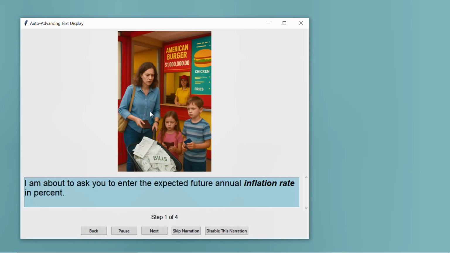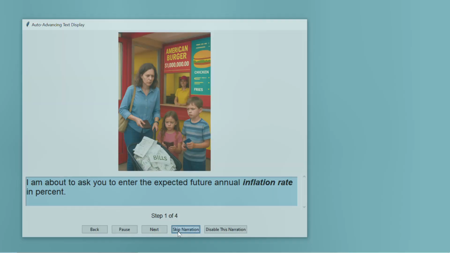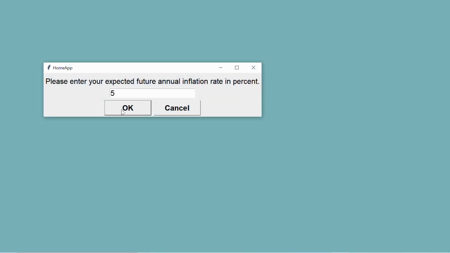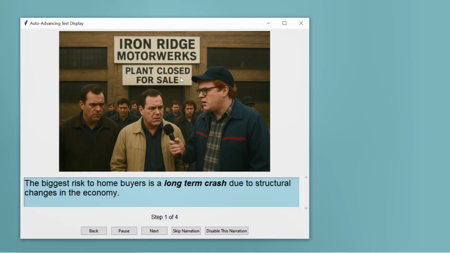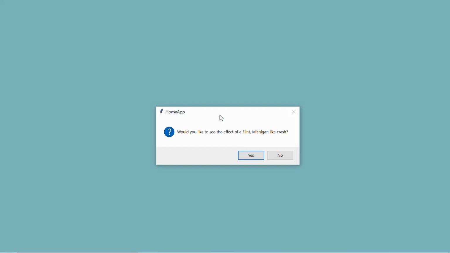How could they do? It's thinking a bit. Again, we get these narrations every time until we turn them off or skip them, so we can skip them. Well, again, we'll use the 5% inflation rate. Again, a narration, we're just going to skip it. You've seen it before. Another narration, I've already gone through that.